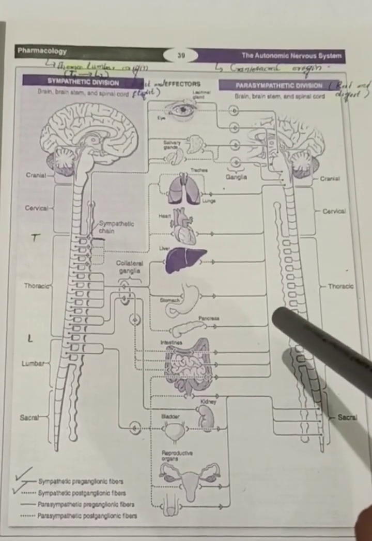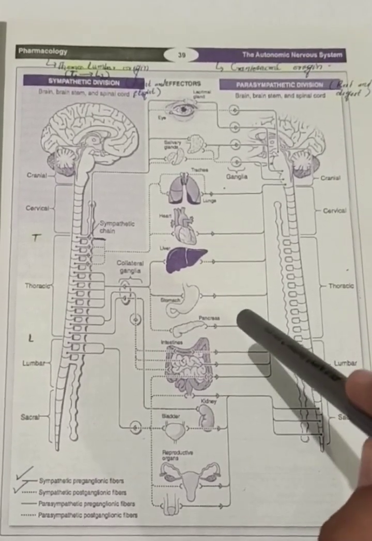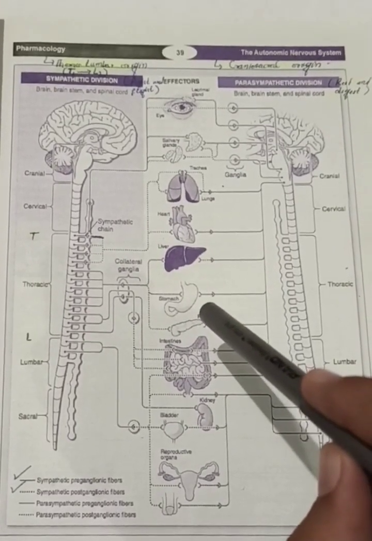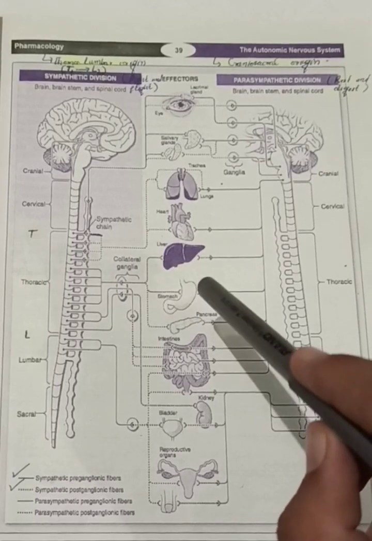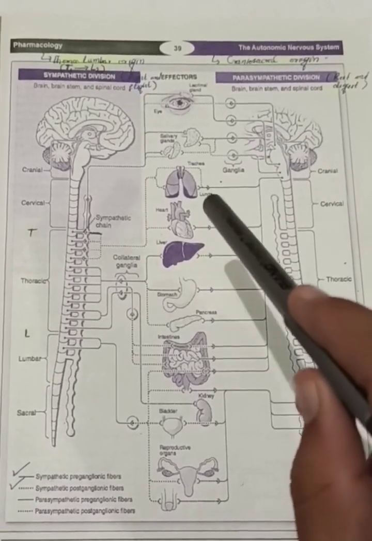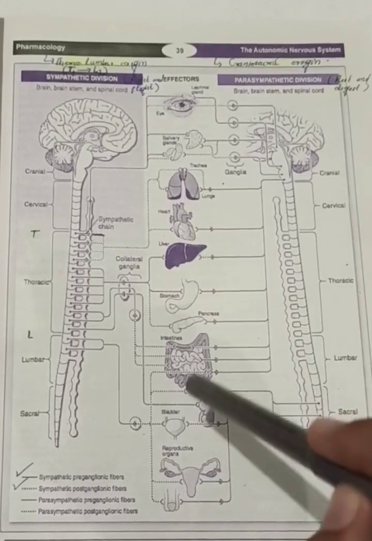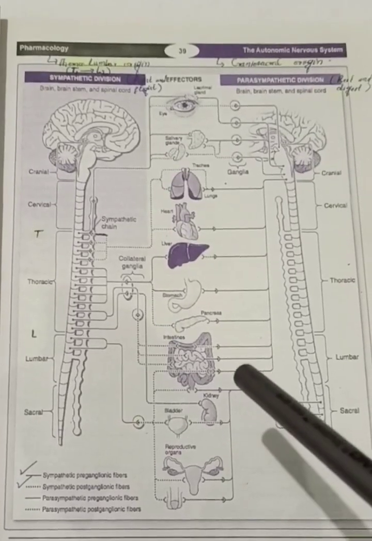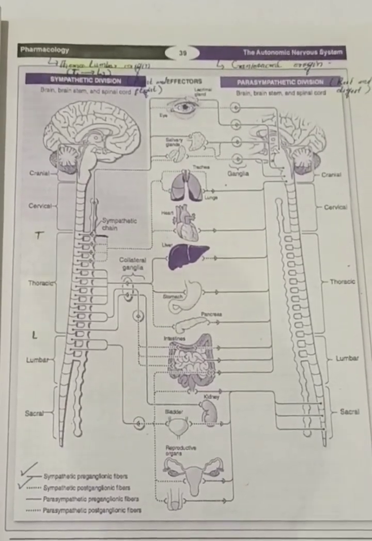The parasympathetic preganglionic fibers are longer in length, while the postganglionic fibers are shorter in length. The postganglionic fiber synapses with the effector organ and innervates it. You can see this clearly in the diagram.